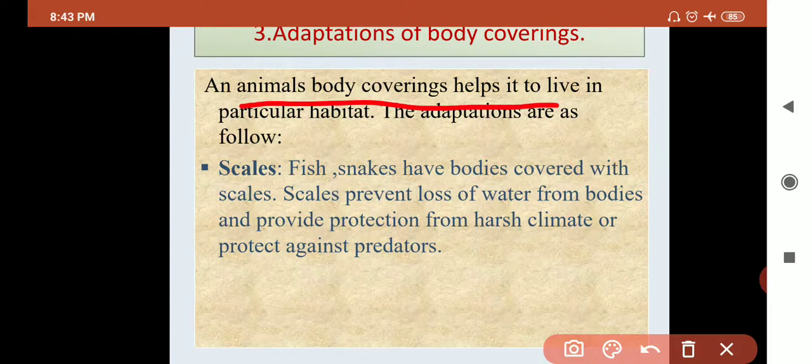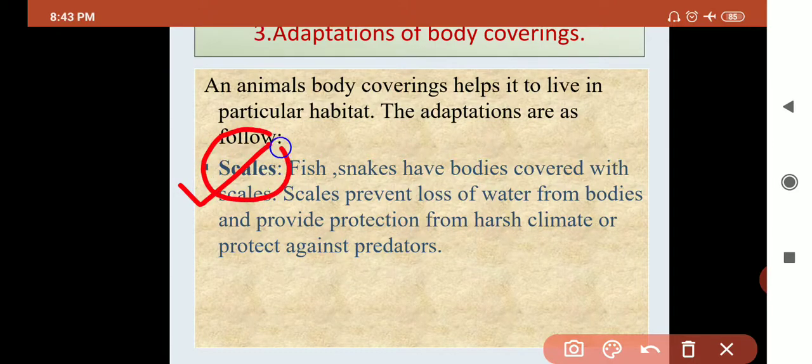Let's start with point number 1, that is scale. Scale in Gujarati we call bingda. Okay, fish and snakes have scales on their body. Okay, what is the use of scale? It can prevent the loss of water. It also protects from the harsh climate, means unfavorable climate, and protects against predators. Okay, these are the scales.